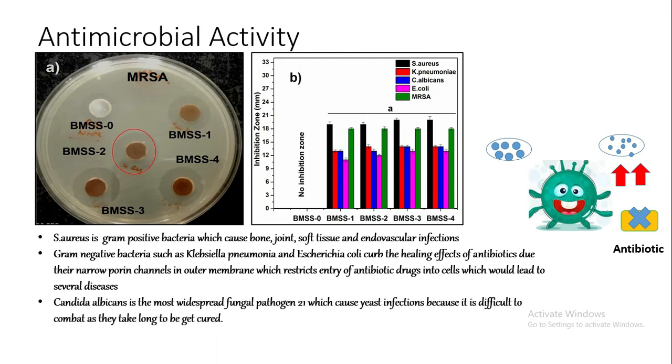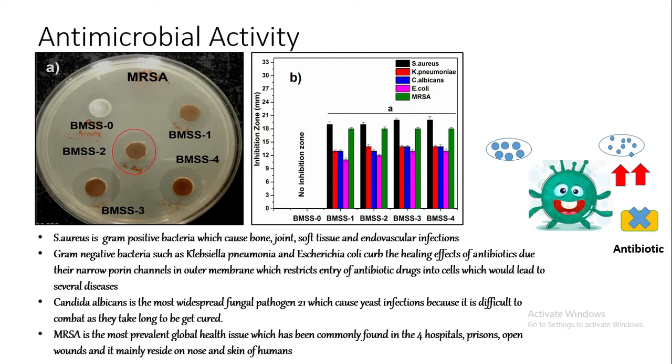C. albicans is the most widespread fungal pathogen, which causes yeast infection, and it is difficult to combat as it takes a long time to get cured. MRSA is a more prevalent global health issue, commonly found in hospitals, prisons and open wounds, and it mainly resides on the nose and skin of humans.